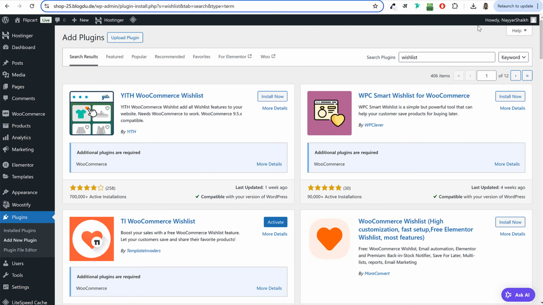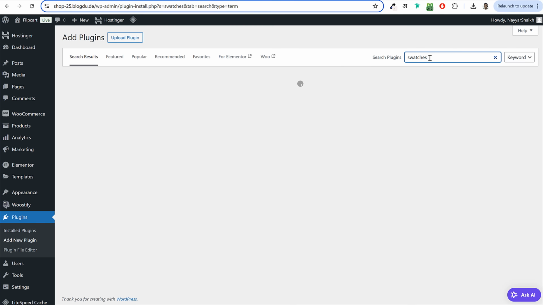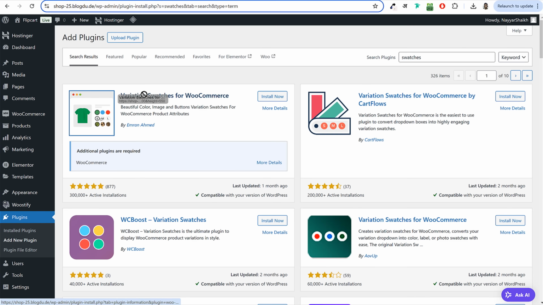Then after that, we need one more plugin. If you search for just swatches, it is called variation swatches. I'll just type in swatches over here so that you get that result. If you want, you can type in variation swatches under plugins. And this is the one that we need, variation swatches for WooCommerce. This is by Imran Ahmed. Okay, so make sure you install all the plugins that I've told you.